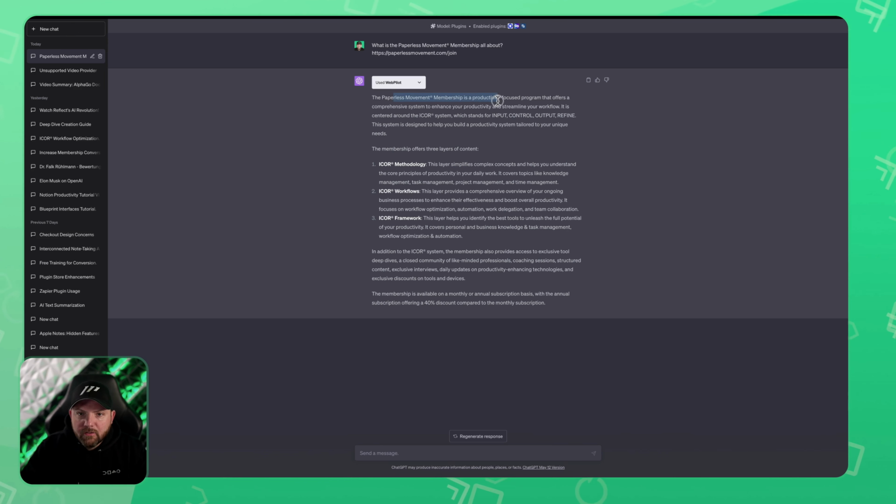So you see it recognized that the content focus inside our membership is iCore. It summarizes this. It recognized that we have 3 layers. It even says this, offers 3 layers of content. So that we have the methodology, the workflows, the framework. And then it also mentions that in addition to the system, we offer all the other things. And then it even says that there's a monthly or an annual subscription with a 40% discount compared to the monthly subscription. Without any input from me, I just ask, what is the Paperless Movement membership all about? So even though I know it, that's a great summary of our Paperless Movement membership.